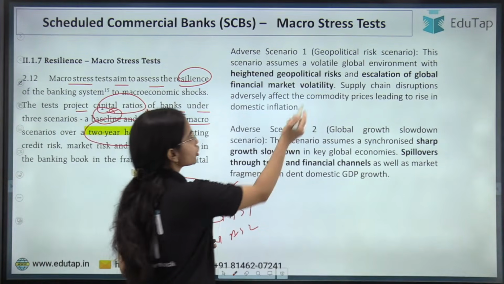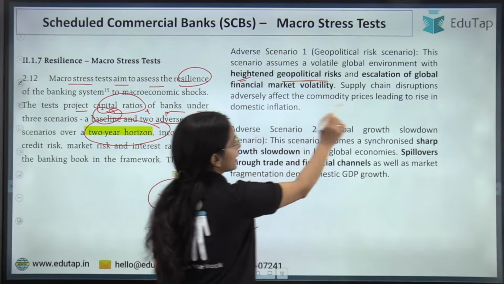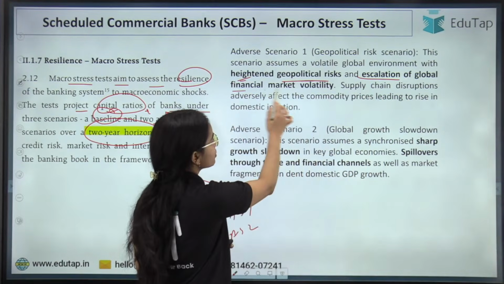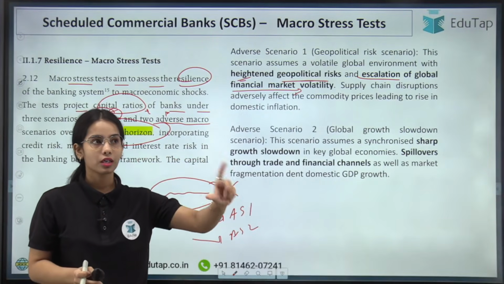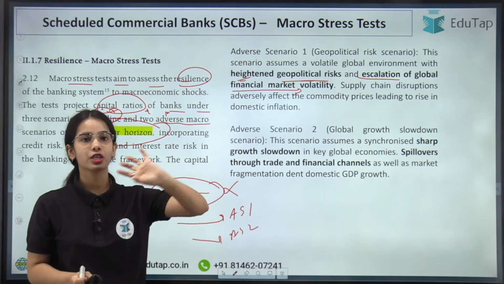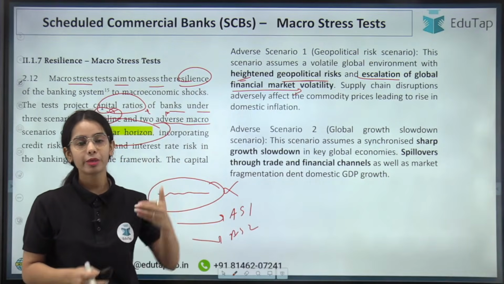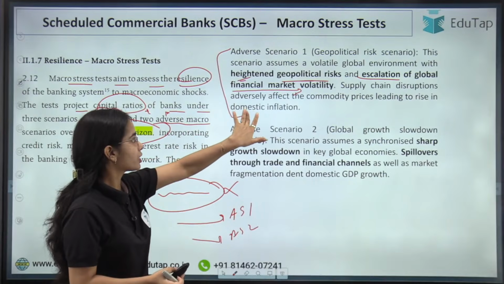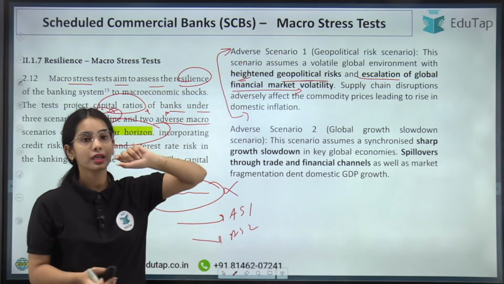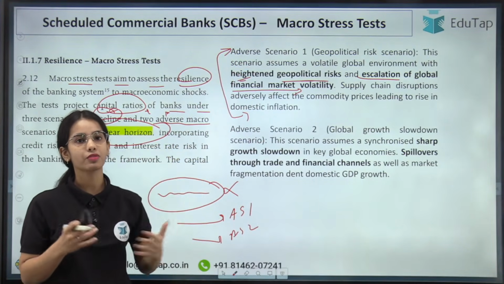So in this case, the geopolitical risks are heightened, there is an escalation of global financial market volatility, and the supply chain is getting disrupted because of the war that is going on between the countries, or because of the geopolitical tensions, maybe the supply chain will be disrupted. So in this scenario, what will be the capital ratios, what will be the capital that the scheduled commercial banks will be able to maintain?